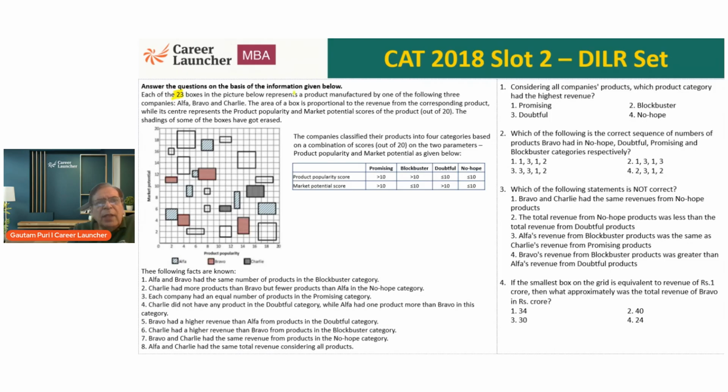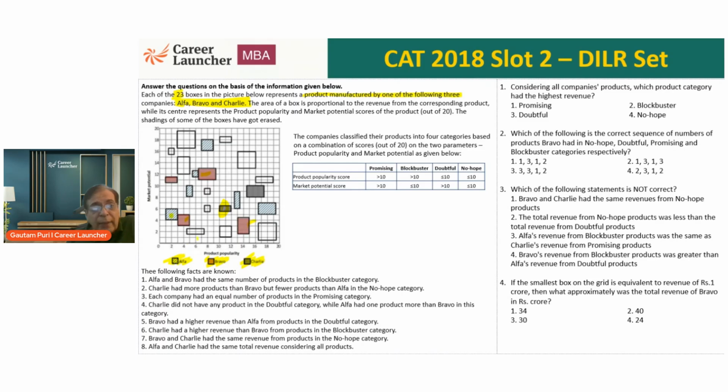Each of the 23 boxes in the picture below represents a product manufactured by one of the following 3 companies: Alpha, Bravo, and Charlie. So the 3 companies are A, B, C. These 3 companies are producing one of these 23 products, each represented by a different box. Now you can also see there's some kind of shading. This is Alpha, products belonging to Alpha. This is products belonging to Bravo. This one, Bravo, Bravo, Bravo. The vertical lines are the products belonging to Charlie. Where is Charlie? Yes, this is Charlie. I think you can see only one Charlie.